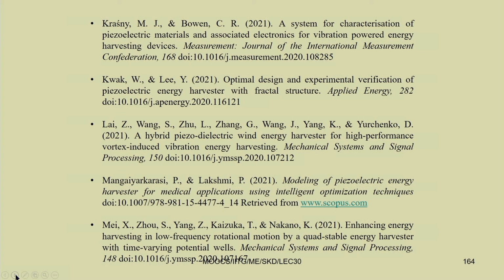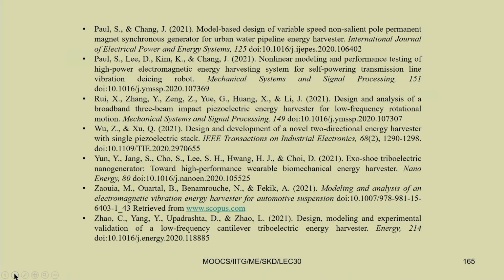Then you can see also enhancing energy harvesting in low frequency rotational motion by a quad stable energy harvester with time varying potential well. These are the recent publications I am showing. I have taken them from Scopus and created this bibliography of recent papers.